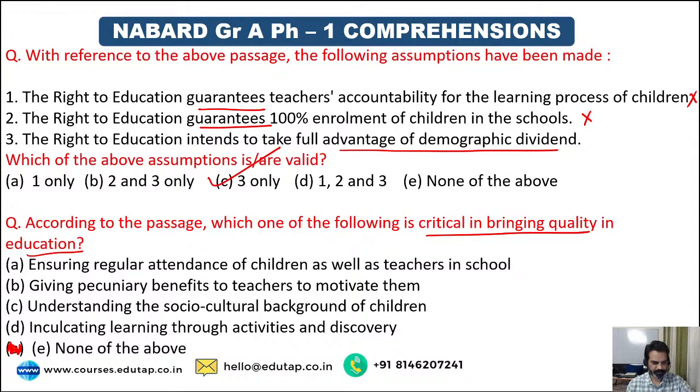Very good, Neha. Very good, DK. So, what was critical? Inculcating learning through activities and discovery. The correct option was option number D. Very good, guys.